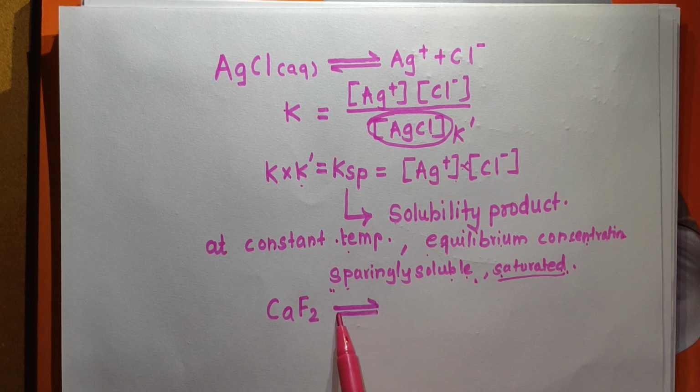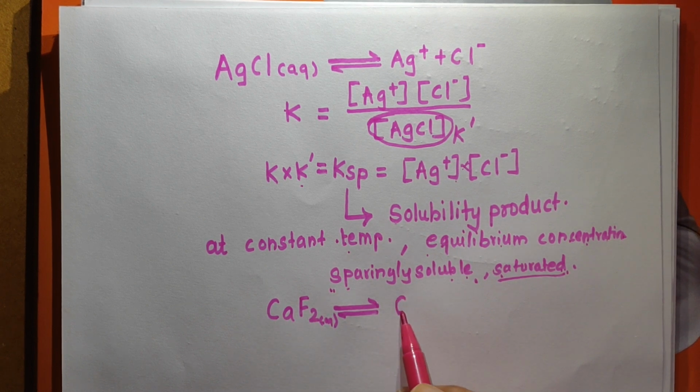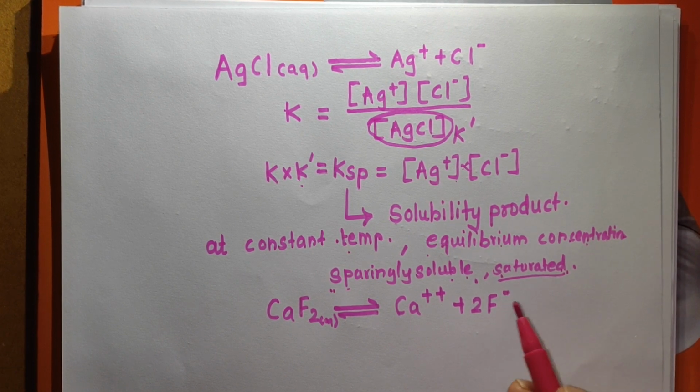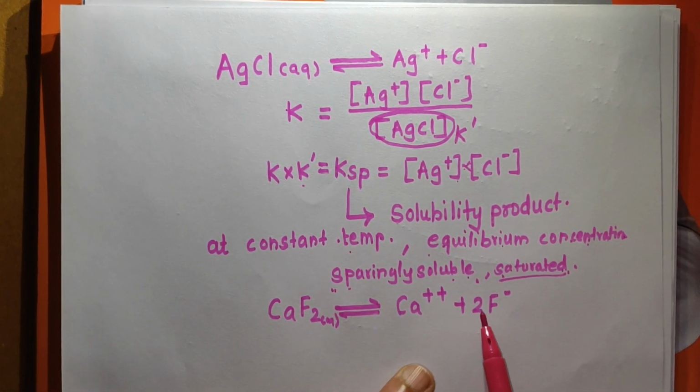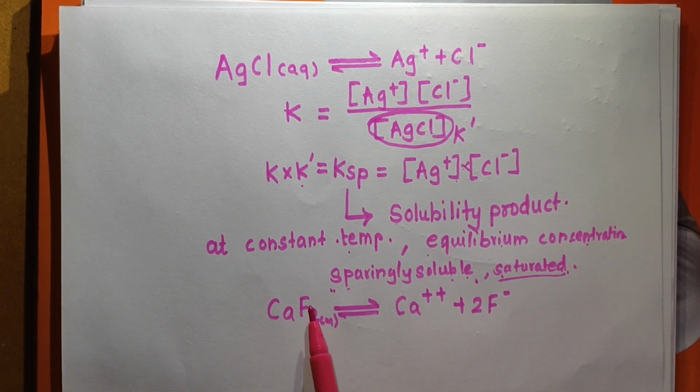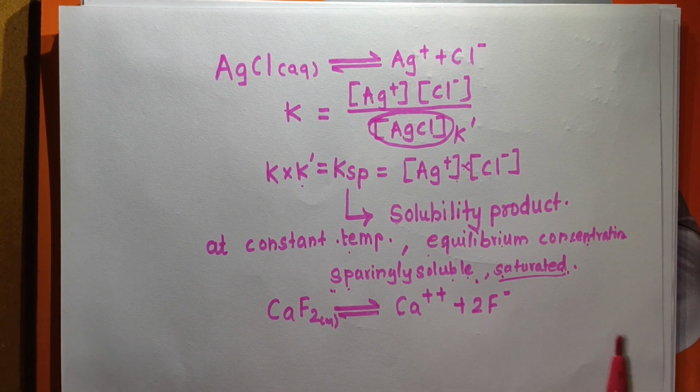When you obtain the aqueous solution of CaF2, in a saturated solution we have CaF2 molecules as well as Ca++ ions and F minus ions. You have to balance this reaction, and here 2 F minus ions are obtained. That is, CaF2 will ionize to give Ca++ ions plus 2 F minus ions.